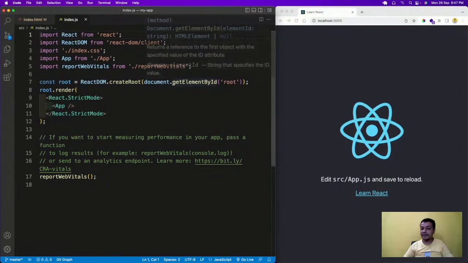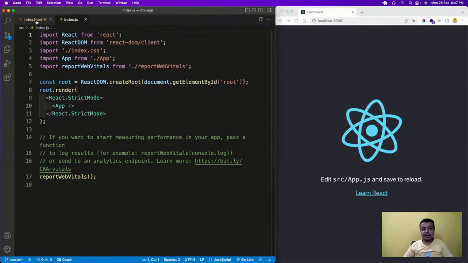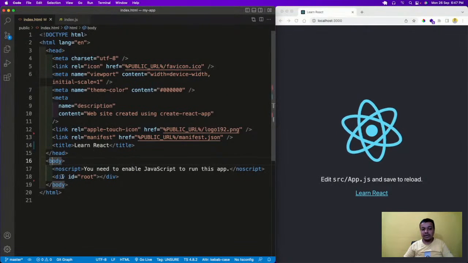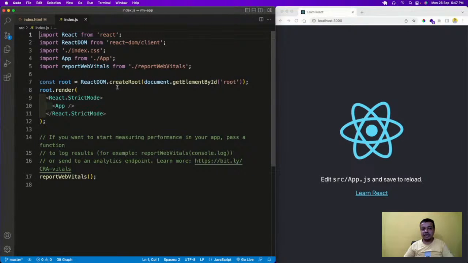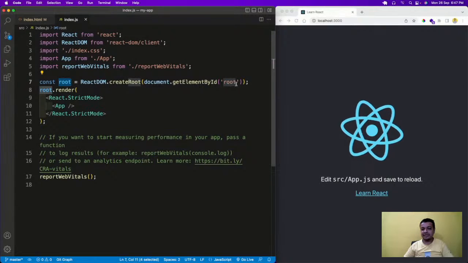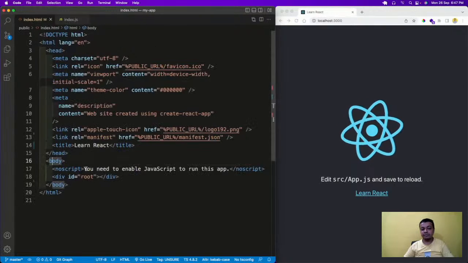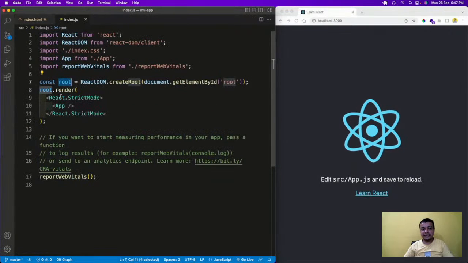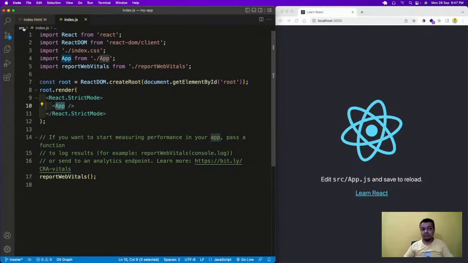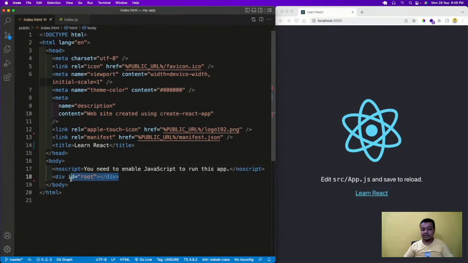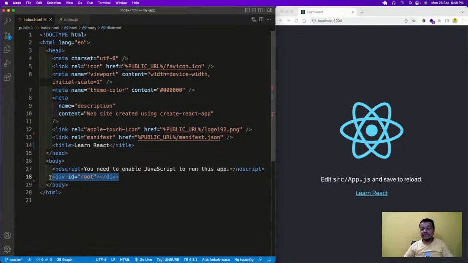Those who know DOM programming know getElementById gets the element by id. So this line actually means: create a root element, get the element with id root from the document, store this whole thing in the root variable, and then in that render something known as App. So the whole React application is actually rendered in this div with id root.